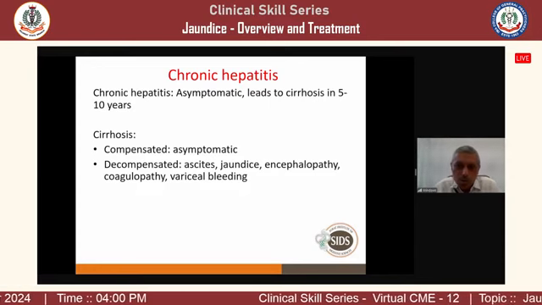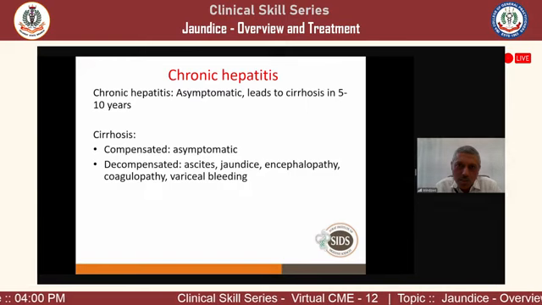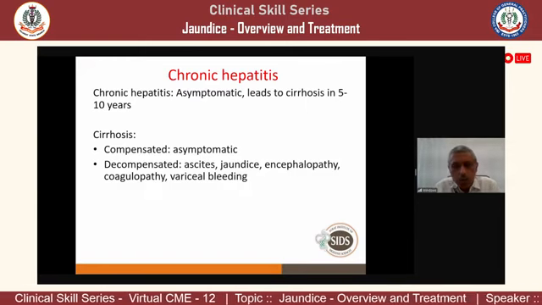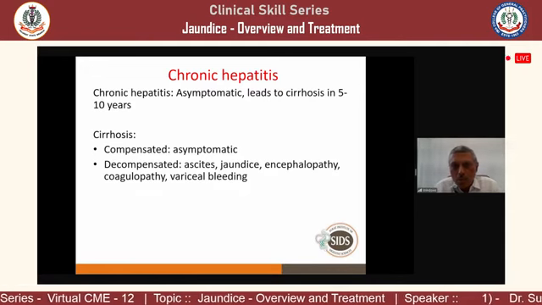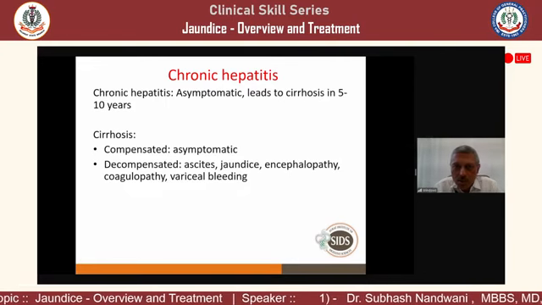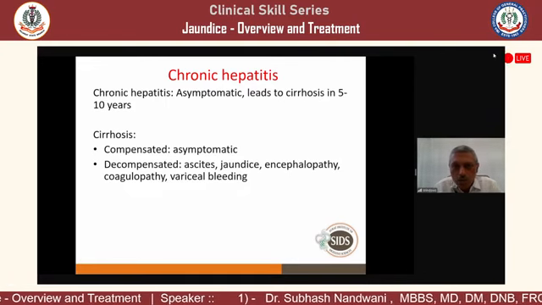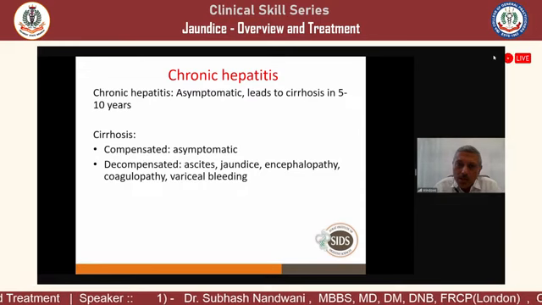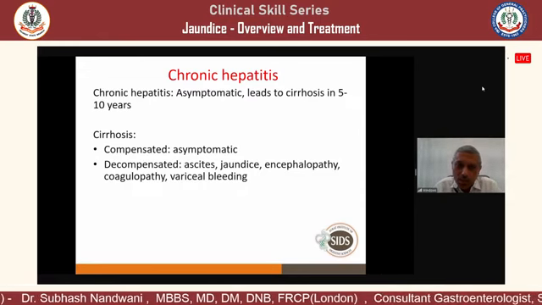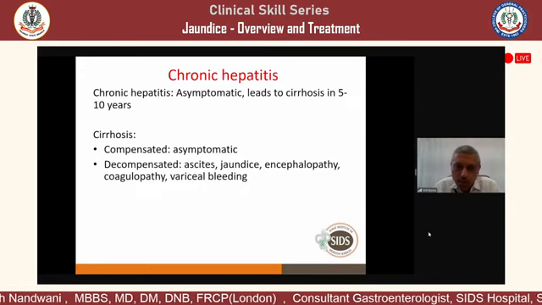Now, once they develop cirrhosis, when they are compensated, they are again asymptomatic. There will be no symptoms. Asymptomatic cirrhosis, you can pick up by CBC. You check the complete blood count and platelets are low. So then you think there is cirrhosis, there may be portal hypertension. Look for sonography. If splenomegaly and signs of portal hypertension are there, then you can say there can be cirrhosis. But they can be totally asymptomatic.